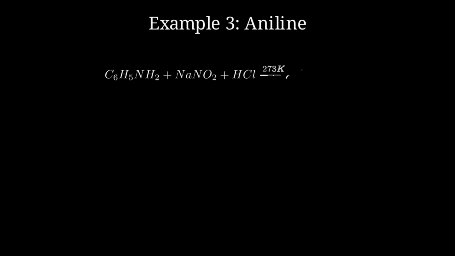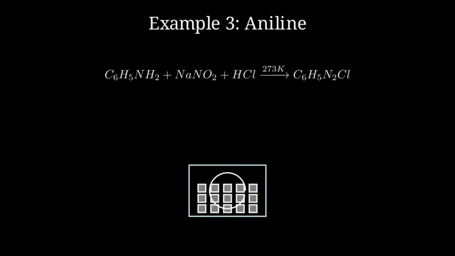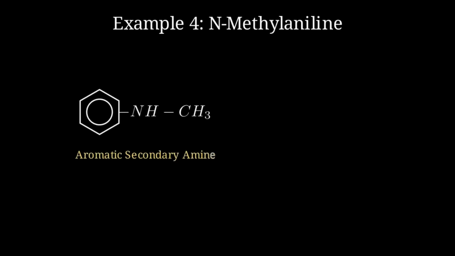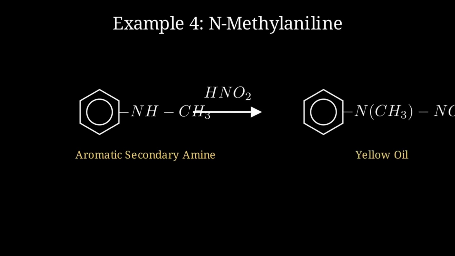With aniline, a primary aromatic amine, the reaction must be kept ice-cold. If successful, you obtain a clear solution of benzene diazonium chloride, which can then be used for coupling reactions to form vibrant azo dyes. Even aromatic secondary amines like N-methylaniline follow the secondary amine rule. They react to form N-methyl-N-nitrosoaniline, which also appears as a yellow oily insoluble substance, confirming its secondary nature.